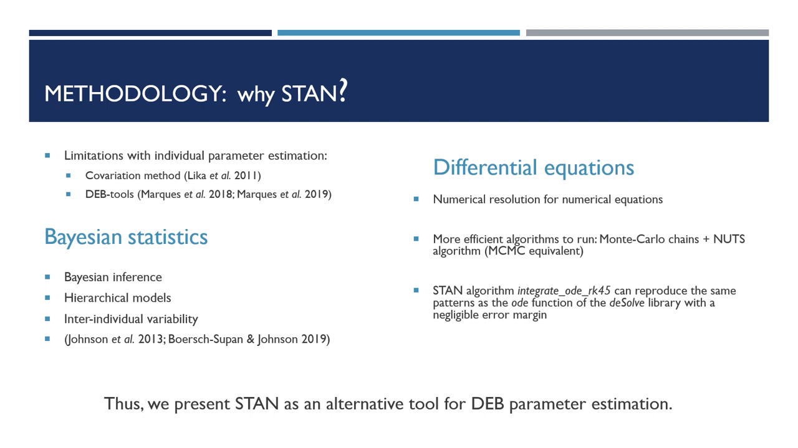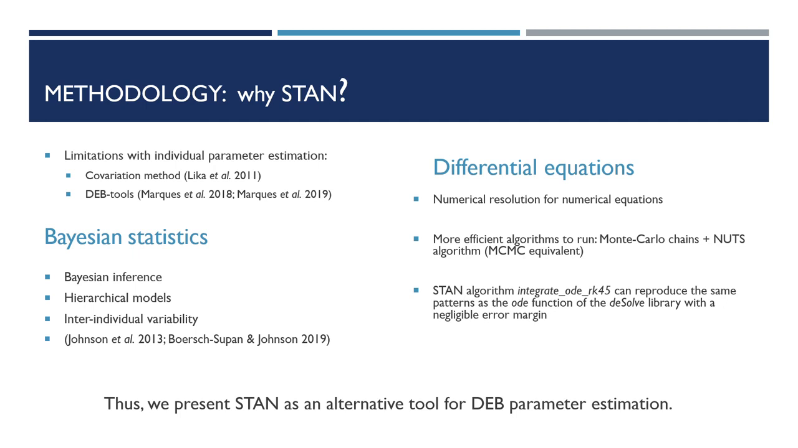Why have we decided to use STAN? There have been several revisions to cope with the limitations of parameter estimation in DEB, such as the Lika covariation method, as well as the improvements in the loss functions implemented in the DEB tools and its revisions. However, between-individual variability and the estimates' uncertainty are hardly ever considered.